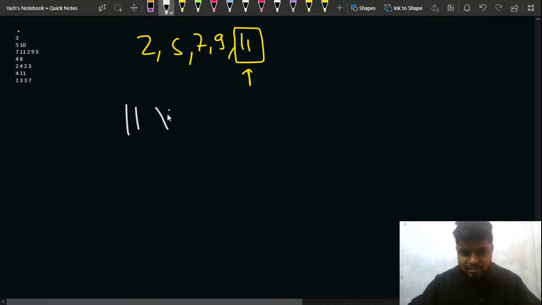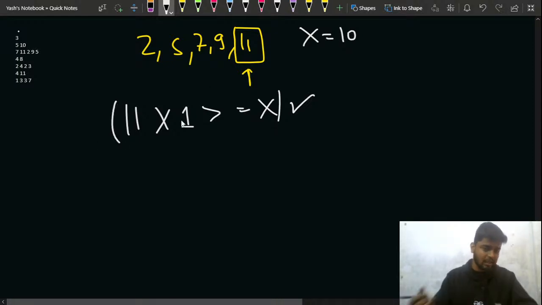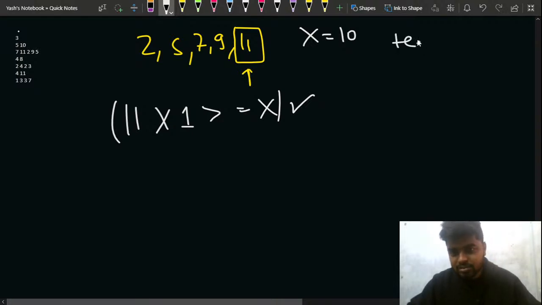and the team size for 11 is what? Up till now I have taken only one element, so the current team size is 1. Can I say that this will be my x? Notice that x for this is nothing but 10. So is this greater equal to x? Yes, it is. So that means one team is made from a single player, that is 11. So I can say that the total number of teams that I formed is 1, right?